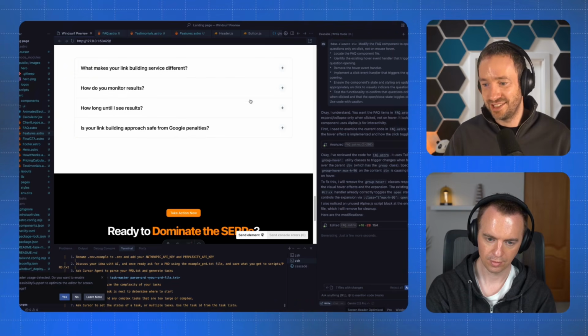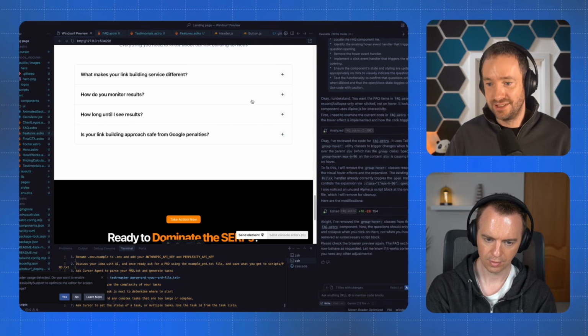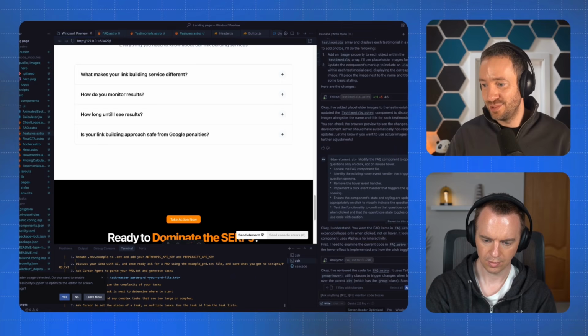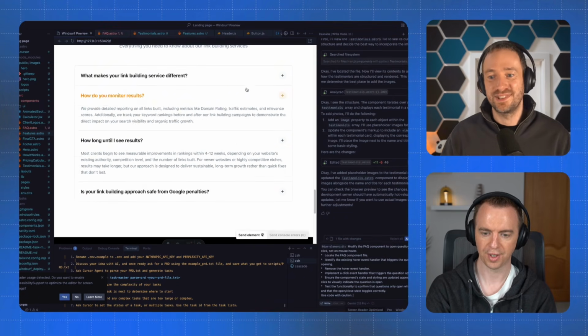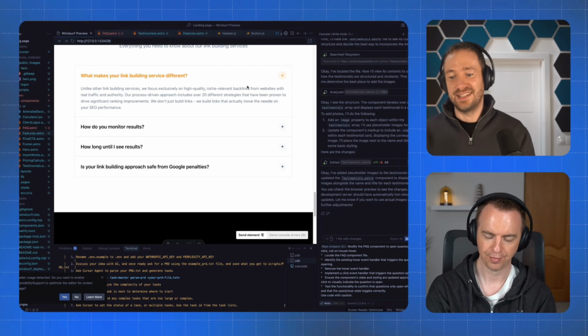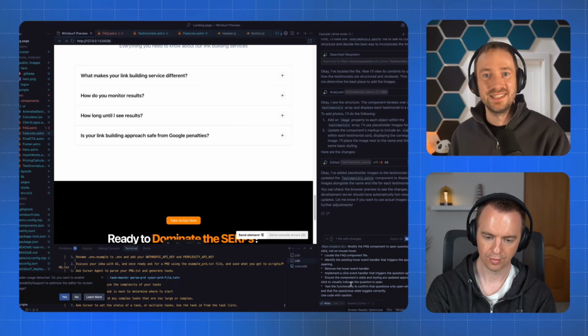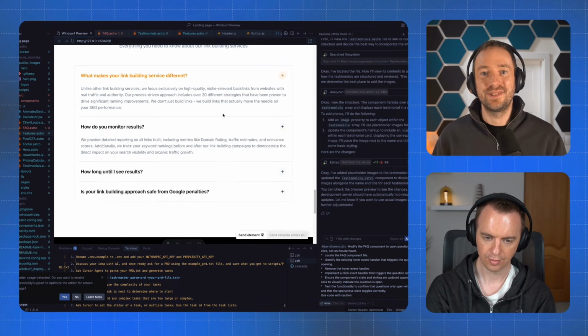Can I click? No, I can't click actually. It's still working, so let's see. Yeah, it doesn't work now. It's fine. Let's say it's broken. Perfect. What I can do is go back to my prompt and click on revert to this step. If you click here and confirm, all your code is now back to exactly where it was before you did the prompt. So it's like inbuilt version control. Yeah. And then my prompt is back here and I can tweak it to get a different result, basically. That's how you do this.